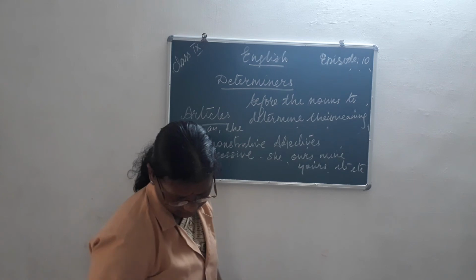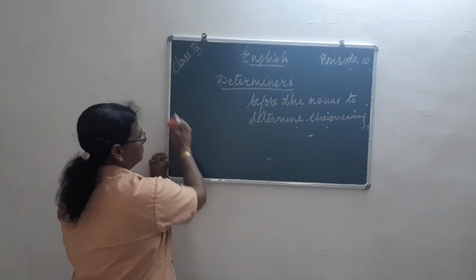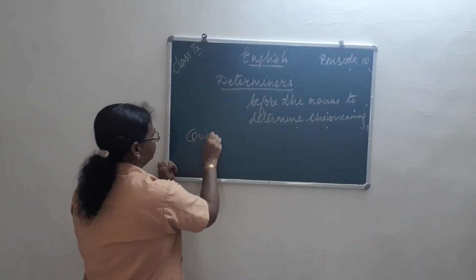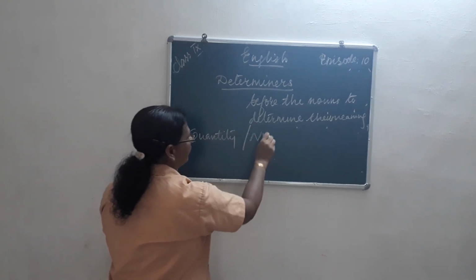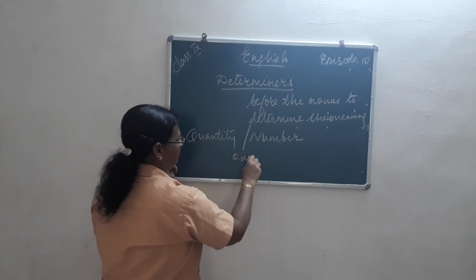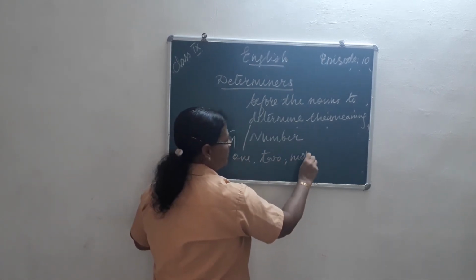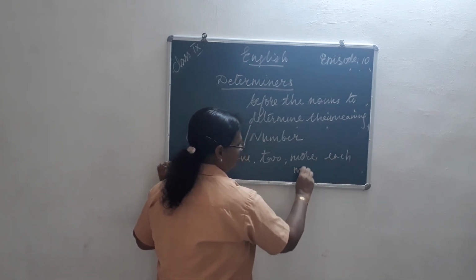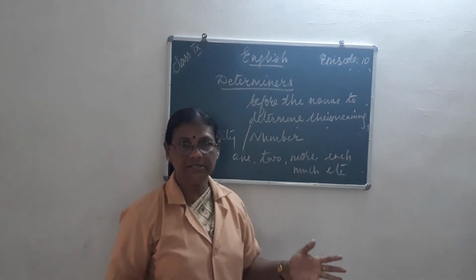Now then comes quantity and number. We can say one, two, more, how much, each, much, etc. Showing the quantity, how much it is.